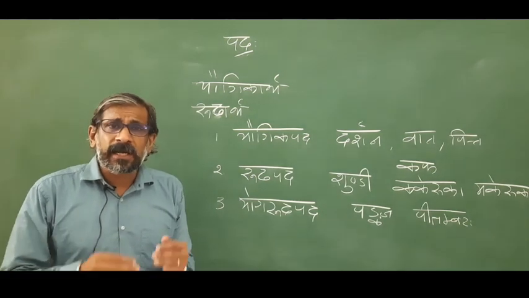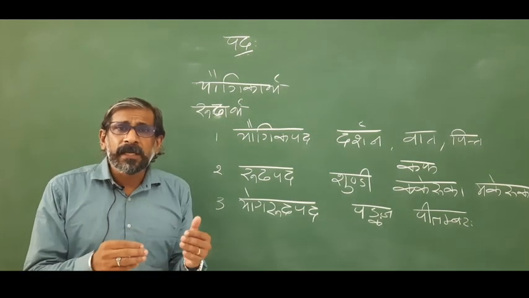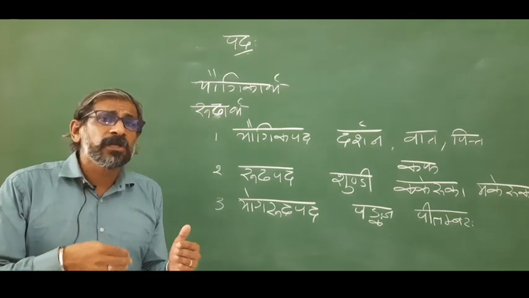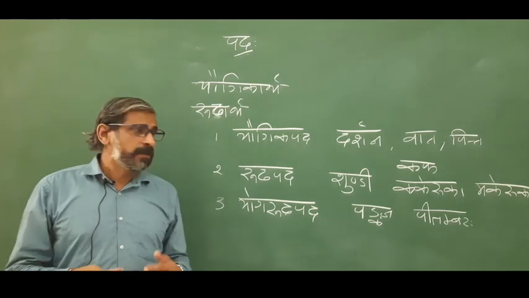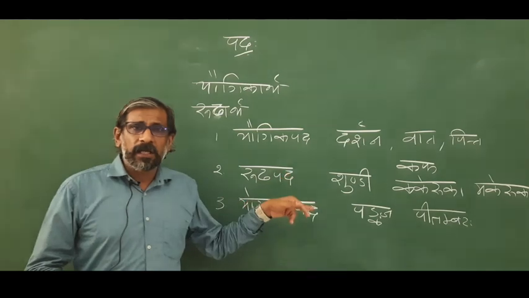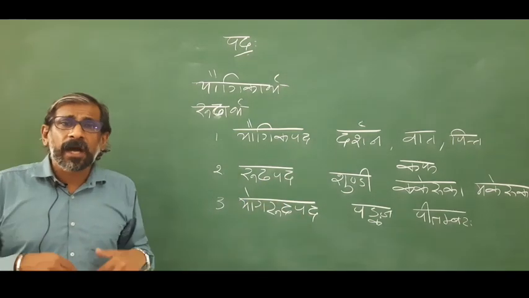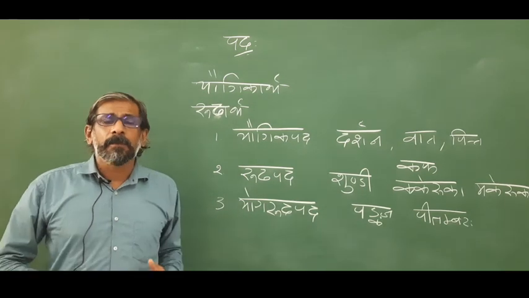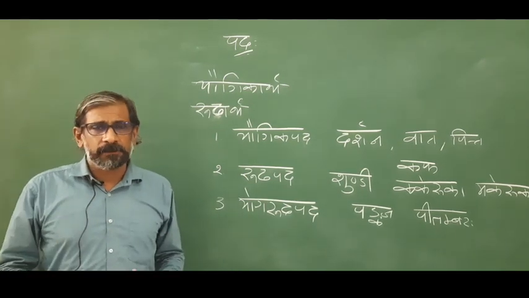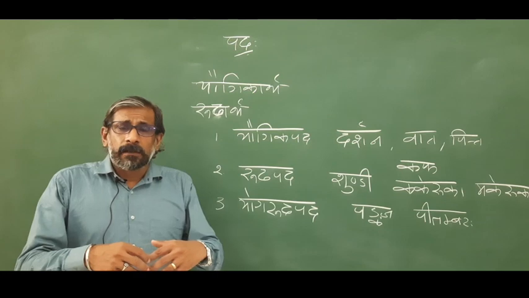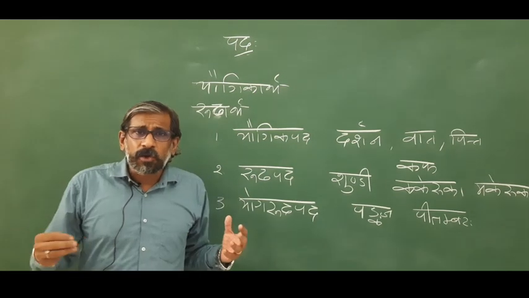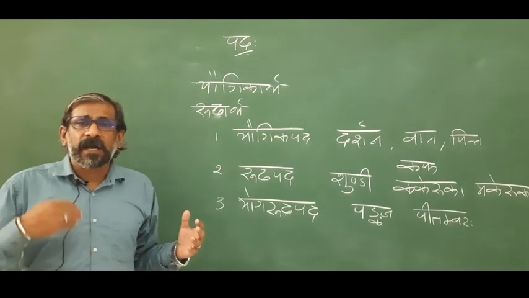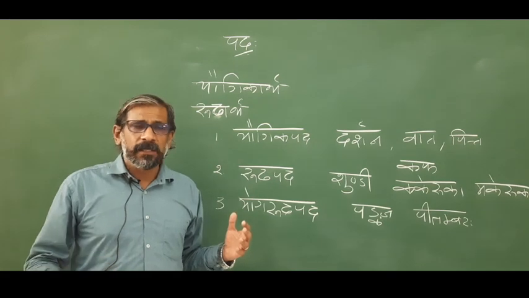Some words have only a conventional meaning. That meaning is not corresponding to the etymological derivation of the word. For example, Shundi, Kakeruka, Makeruka. Kakeruka and Makeruka are the names of worms or krimi mentioned in Ayurvedic textbooks. The meaning of that word has no etymological derivation. We conventionally use that meaning.